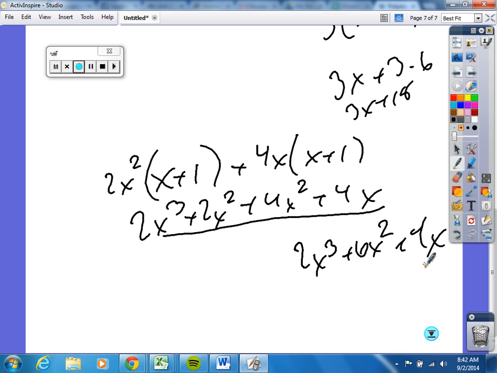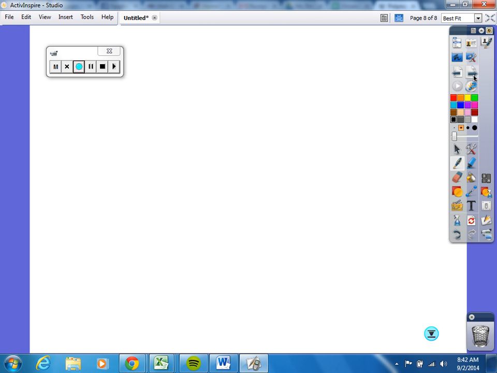Kira, describe this for me. What kind of a polynomial is it? Trinomial. Does everybody understand why it's a trinomial? Okay, what degree is it? Degree of 3. Is everybody with me on that? Okay. We got one more and then I'm going to hurry and do it. Okay, let's try this.